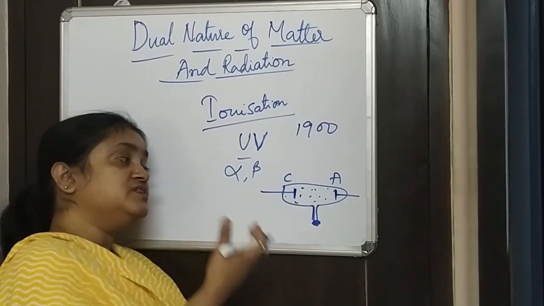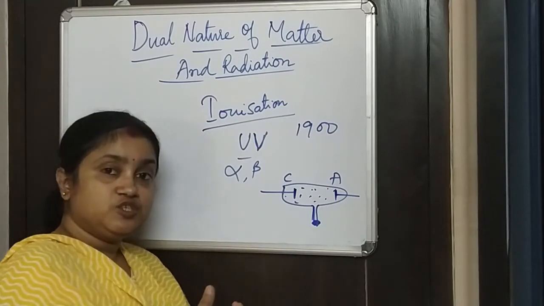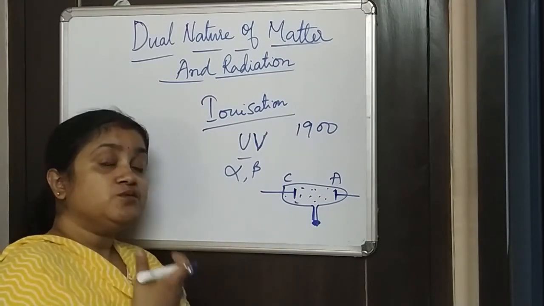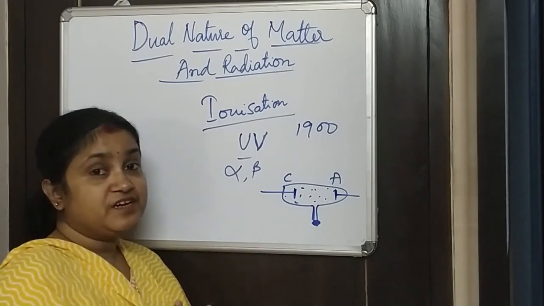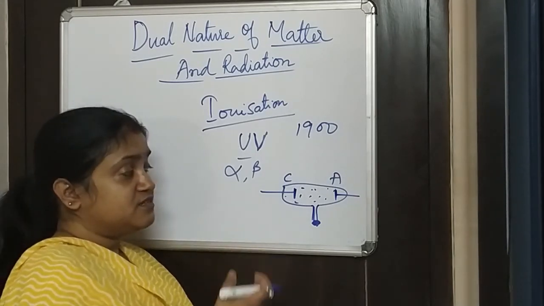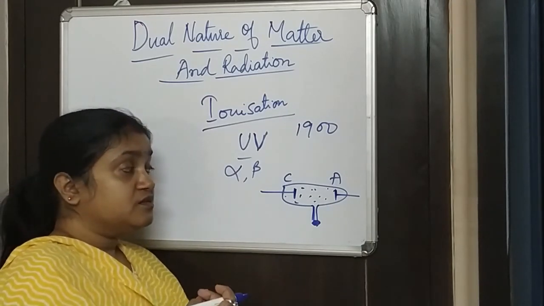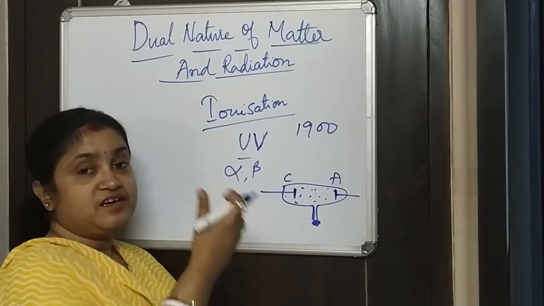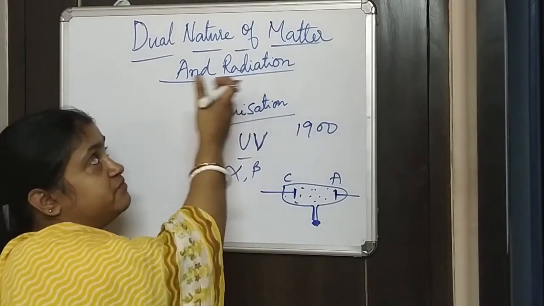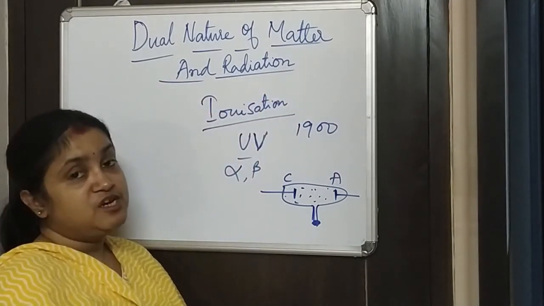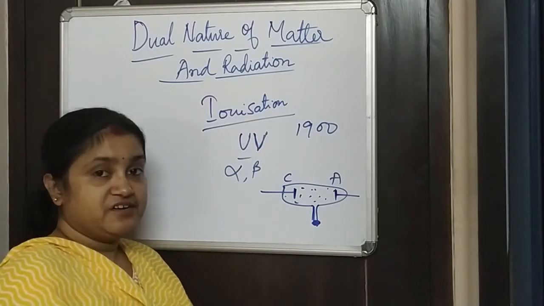So we will first study a few phenomena in the discharge tube, because they are very interesting, and once you know those phenomena, then we can come to the conclusion as to why we are starting this chapter called dual nature of matter as well as radiation.